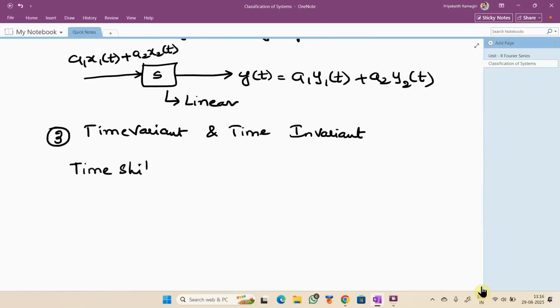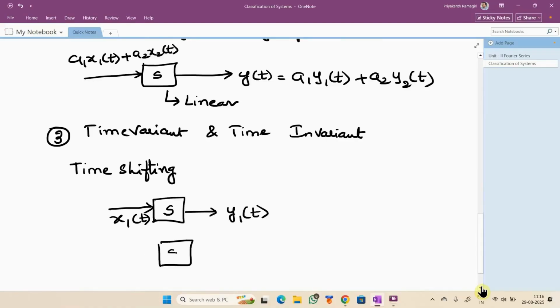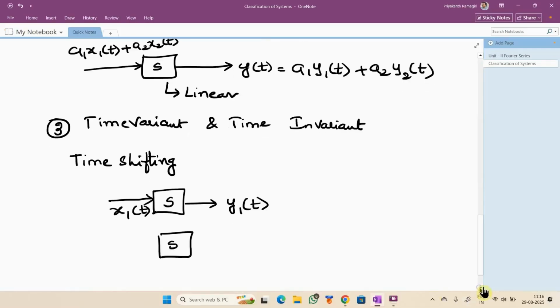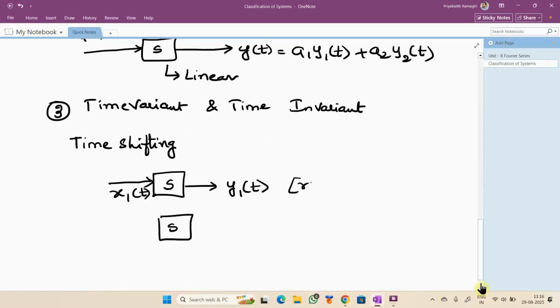Time shifting is the base property we generally use to decide whether a system is variant or invariant. Just to recollect, a signal x1 is given as an input and the output is recorded as y1. This is already recorded.